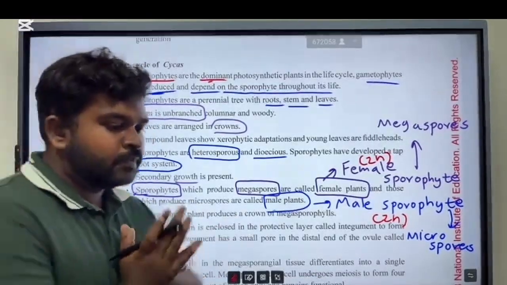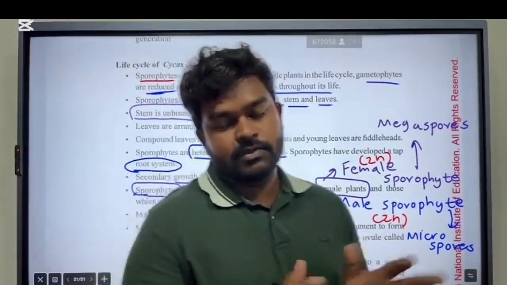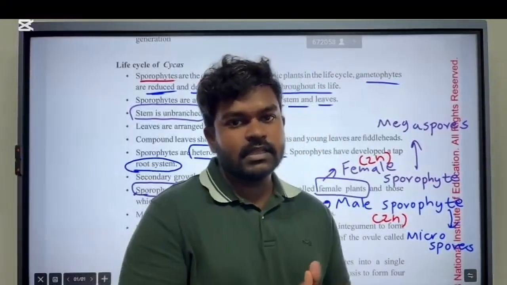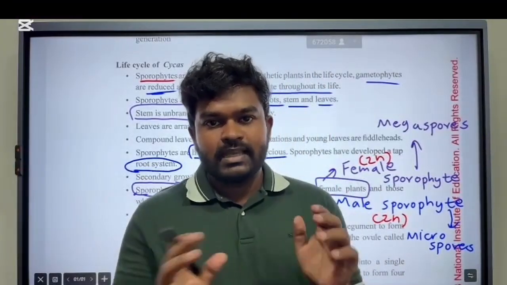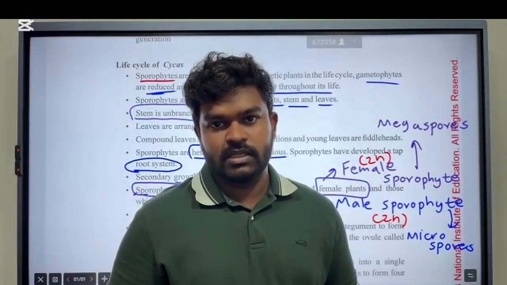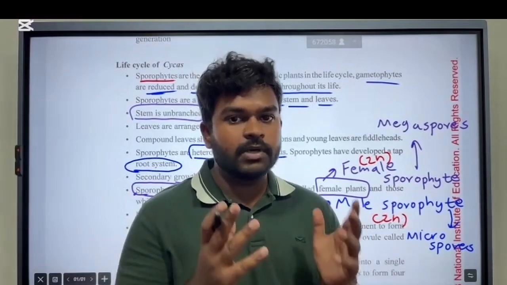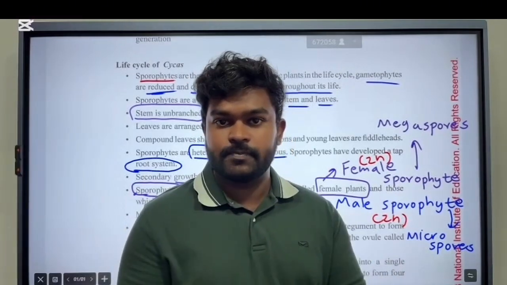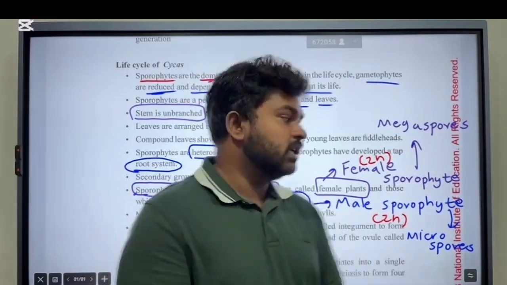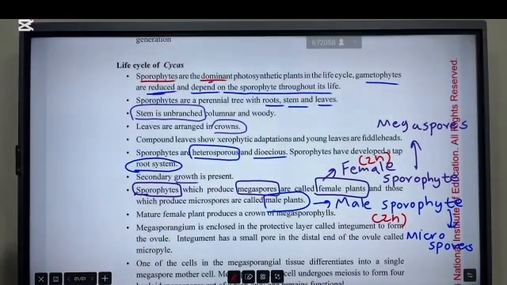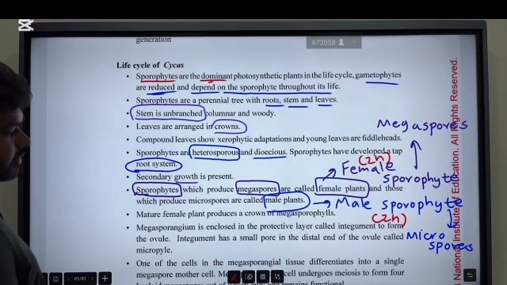Always remember, during these plant life cycles, formation of spores is always by meiosis, right? These plants always produce spores by meiosis and gametes by mitosis, all right? Okay, then the mature female plant produces a crown of megasporophylls.